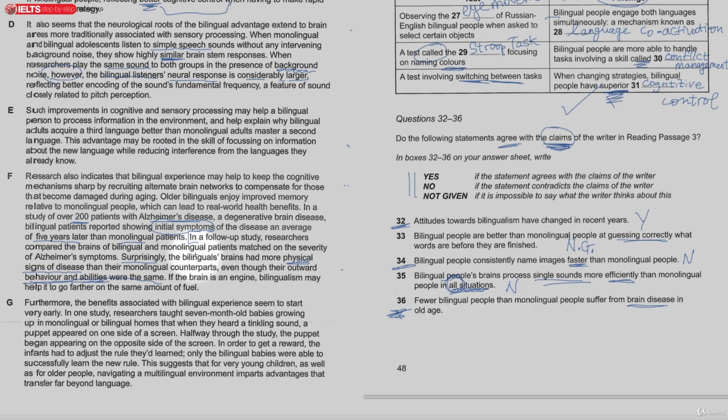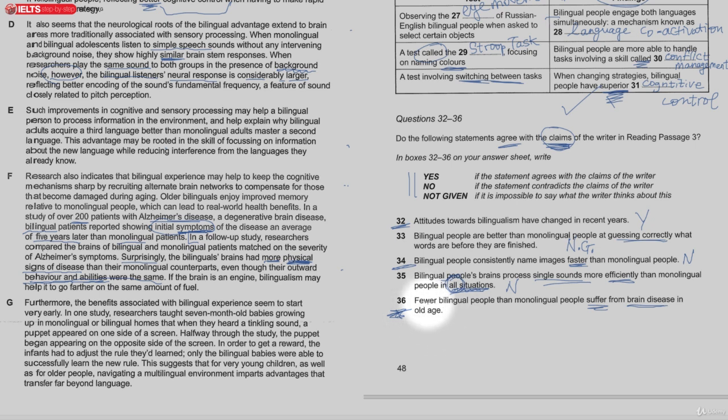Okay, so this is still tricky, because what they're saying is that there are physical signs of the disease on the brain, but the symptoms of the bilingual patients are not as clear as they are in monolingual patients. Okay, even though the signs of disease are actually worse. They had more physical signs of disease. But here, fewer bilingual people than monolingual people suffer from brain disease in old age.